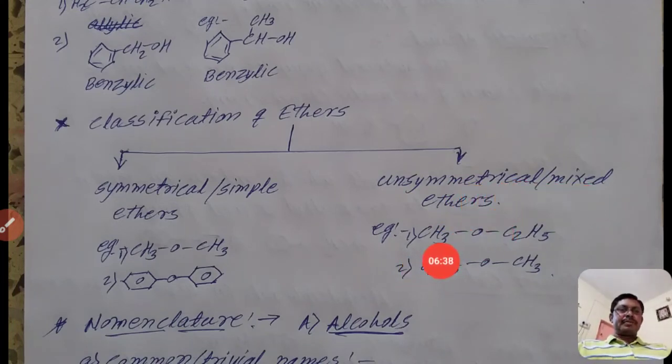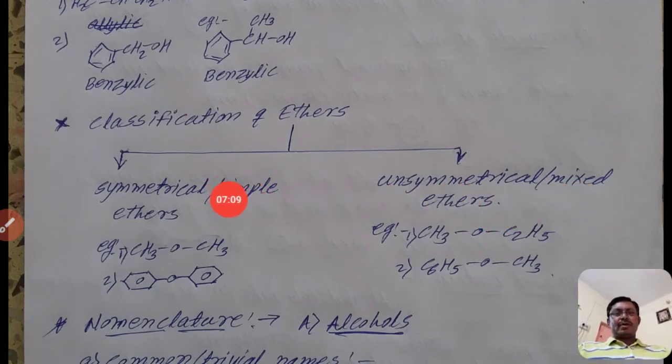For example, see here CH3OC2H5. These two groups are not the same, so these are called unsymmetrical ethers or mixed ethers. See here, there is a benzene ring, C6H5OCH3. These are also not the same groups, so this is also an example of unsymmetrical or mixed ethers.